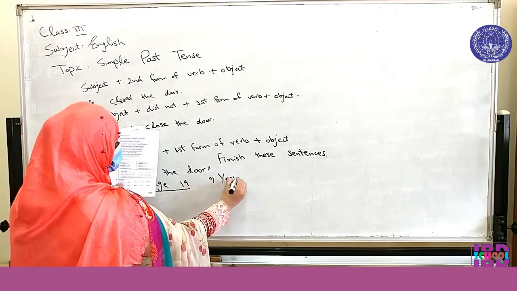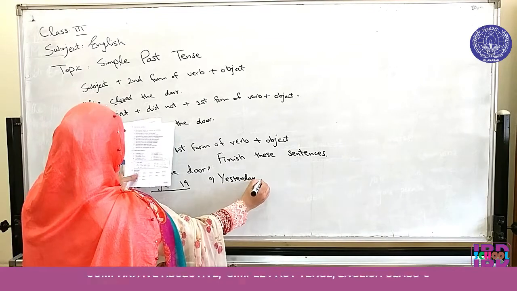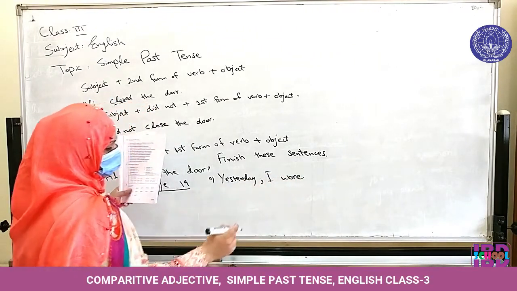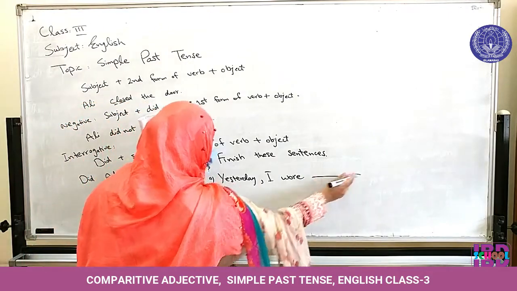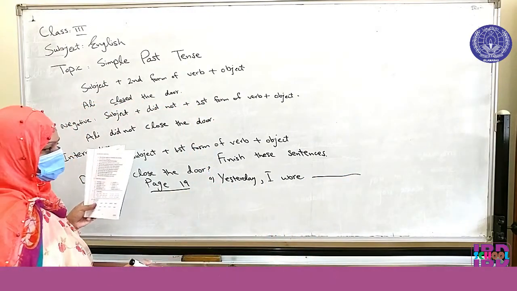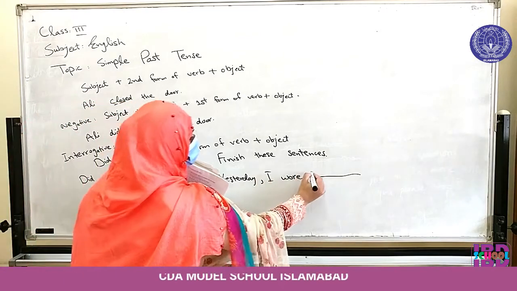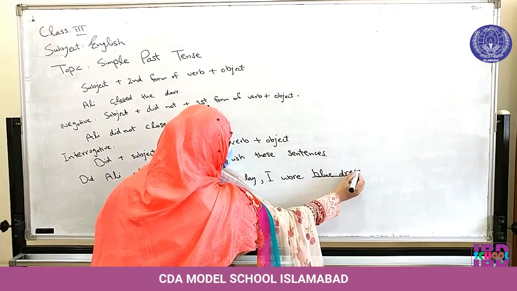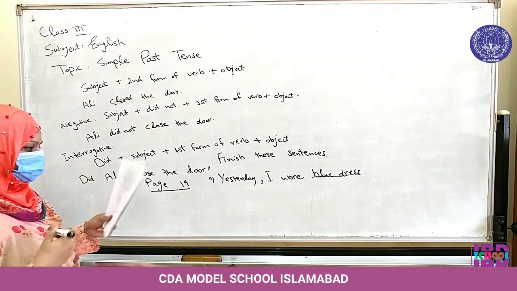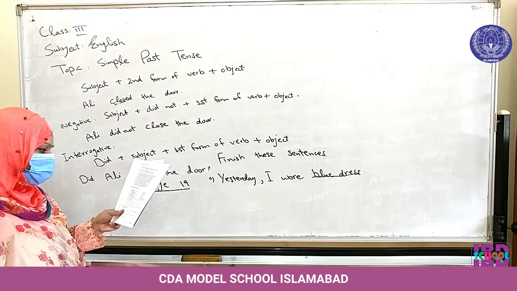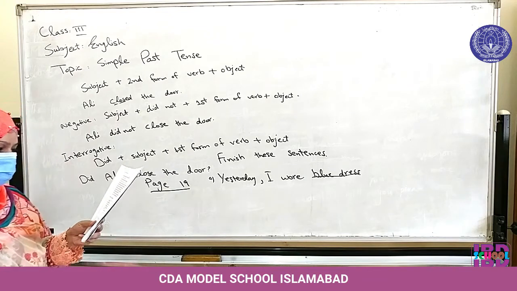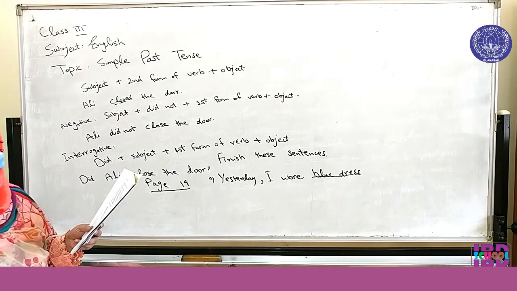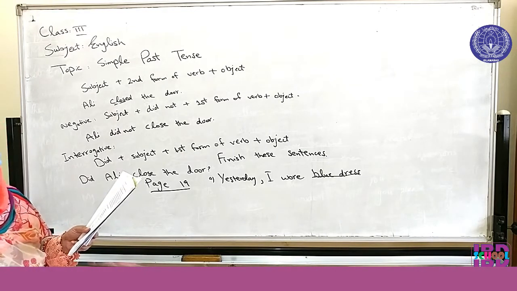Yesterday I wore. Wore is the second form of wear. I wore dash. So you can use different words in this sentence. Yesterday I wore blue dress, or you can use any other word, but you have to fill in the blanks. Next is last night I ate. You can use last night I ate ice cream, last night I ate apples, last night I ate rice.